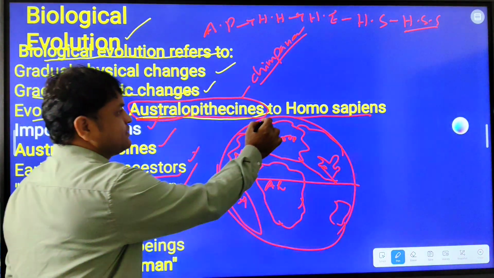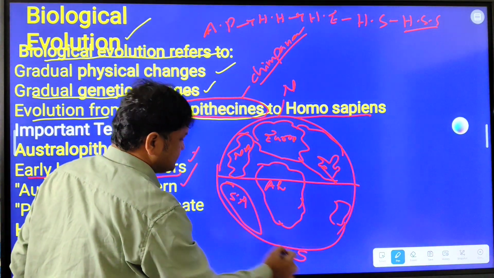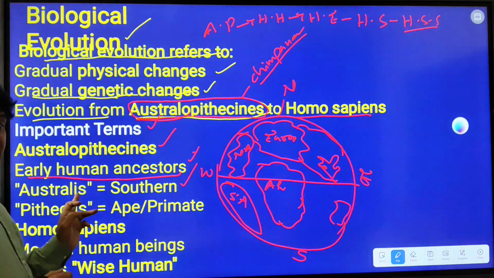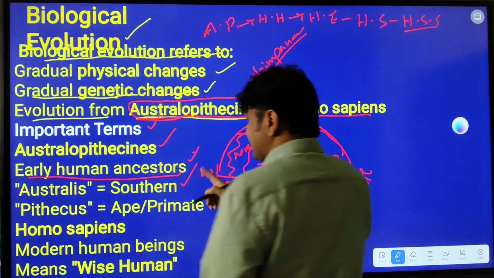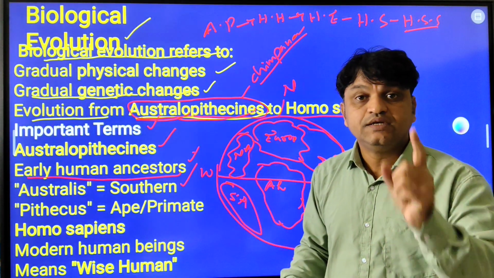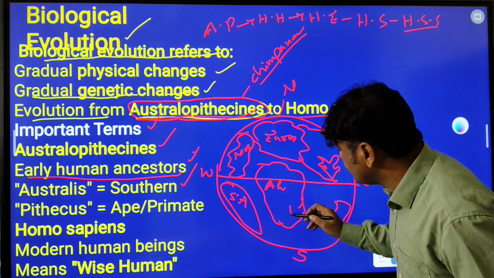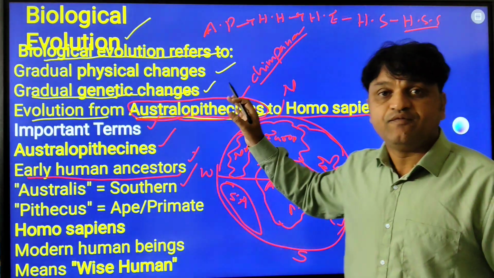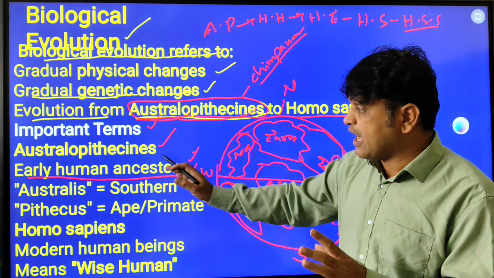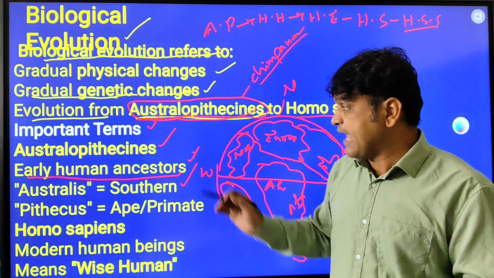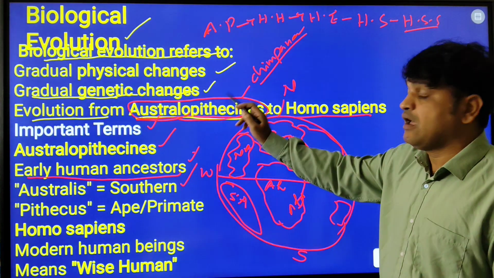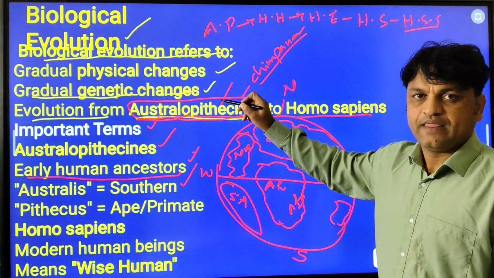This is the northern part, this is the southern part, this is the western part, this is the eastern part, as we all know. So what do you mean by Australis? Australis means southern. For the first time, the Australopithecine fossils, their remains and skeletons, were found in Africa. That's why the archaeologists and anthropologists decided on this name. Australis is a Latin name meaning southern. He is our early ancestor.